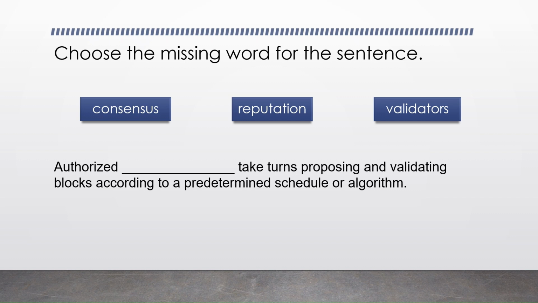And the last one there, authorized validators take turns proposing and validating blocks according to a predetermined schedule or algorithm. Go ahead and pause the video. Let me know what you think the answer is in the comments below. Okay, authorized validators take turns proposing and validating blocks according to a predetermined schedule or algorithm. Good job, everyone. Even if you didn't get them all right this time, don't worry. It's all in the process of learning. Trust the process.